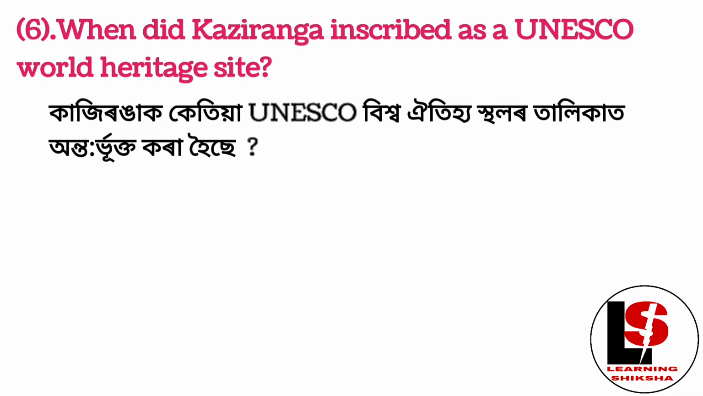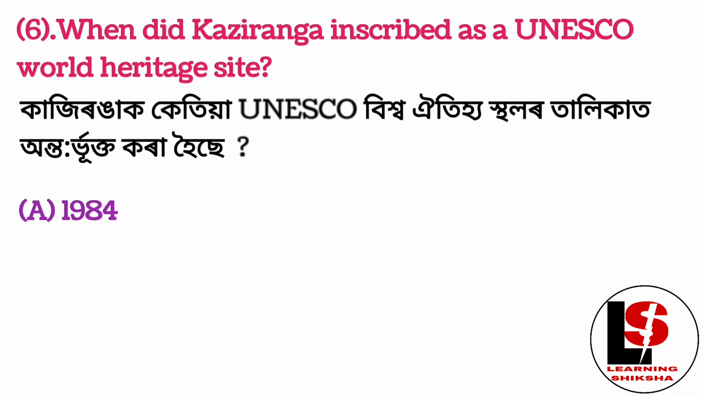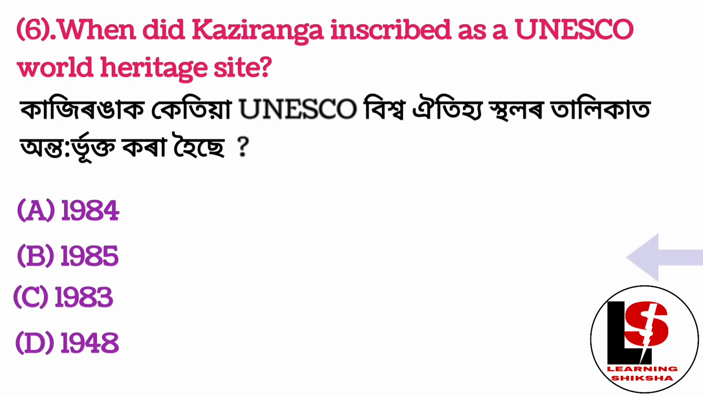When was Kaziranga inscribed as a UNESCO World Heritage Site? 1984, 1985, 1983, 1948. Right answer is 1985.